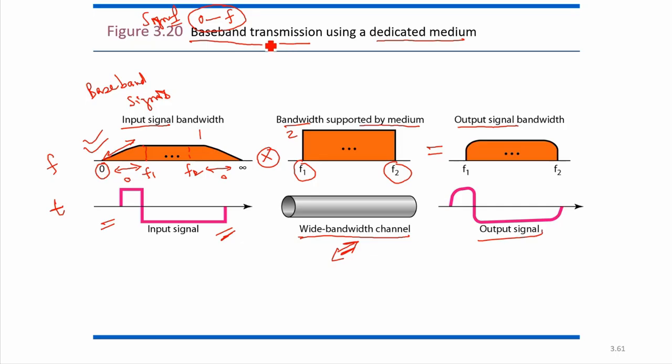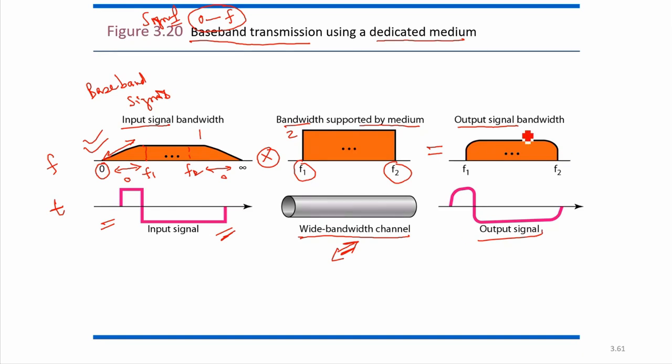So baseband transmission means we are transmitting a signal that starts at 0 and goes up to some frequency f, ideally infinite. So a signal with frequencies from 0 to f will be baseband.